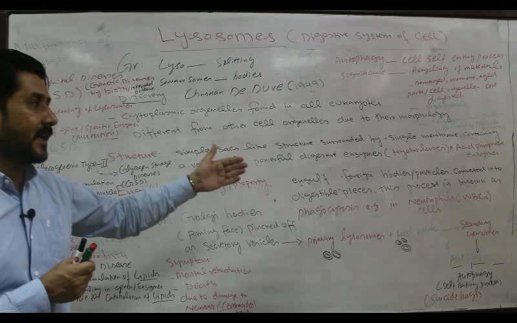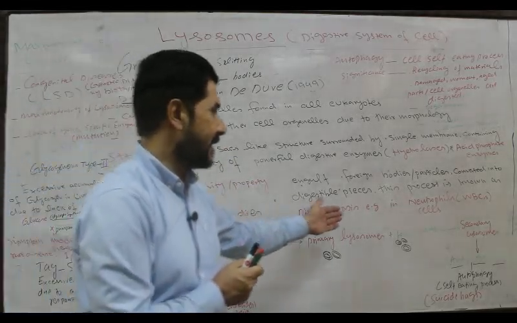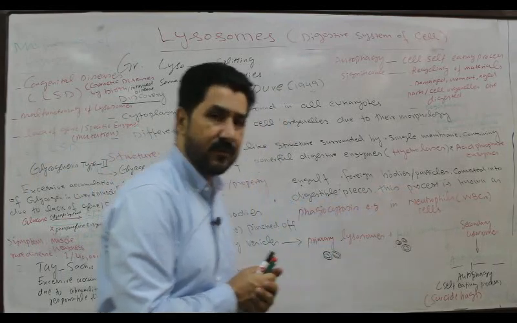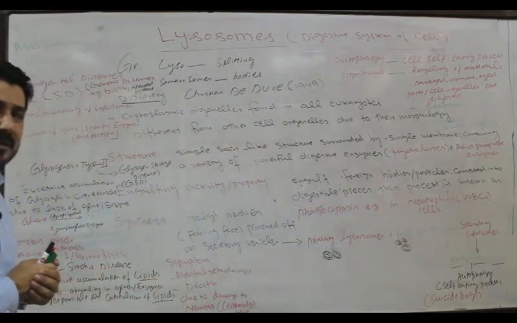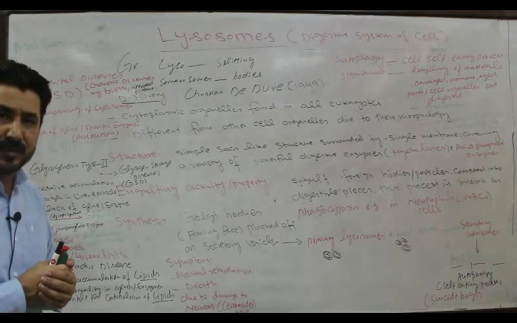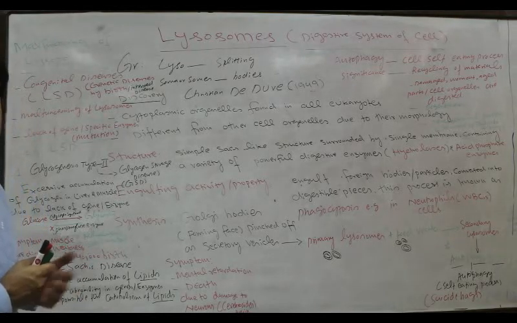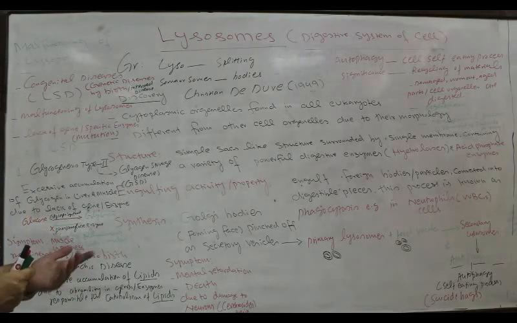That is why they also protect us from various kinds of diseases, especially in the case of white blood cells, that is neutrophils. Neutrophils have abundant lysosomes, and that is why they are actively involved in the engulfing process and protect us from various kinds of diseases, invaders or pathogens, bacteria, viruses, etc.